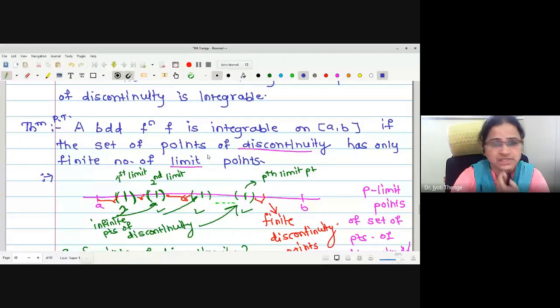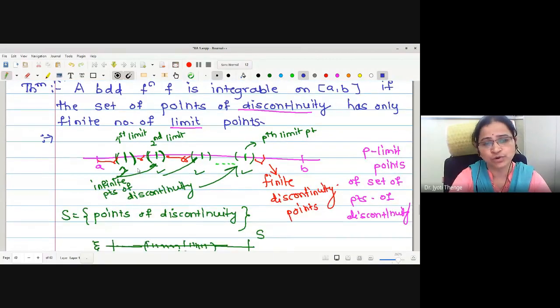Now we have also started one more theorem. A bounded function is integrable if the set of points of discontinuity has a finite number of limit points. We have started the proof also. Suppose there are p limit points of the set of points of discontinuity. Here I have shown again, these are the p limit points marked with green dots.